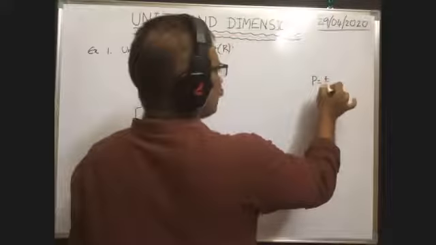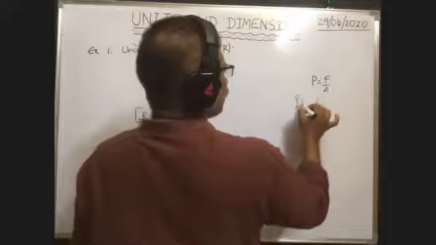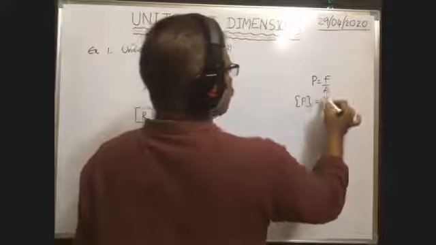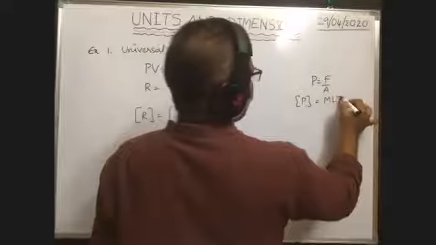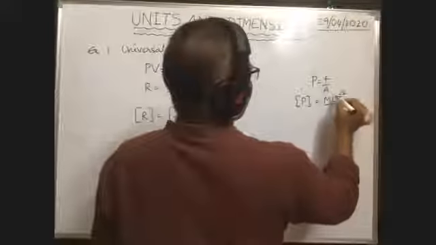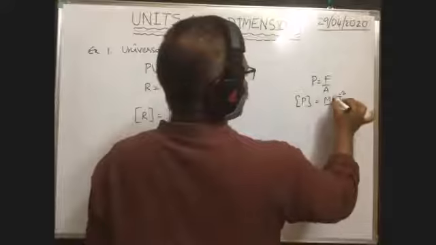So we substitute: the dimension formula of pressure is equal to the dimension formula of force, which in the morning's class we have written as M L T to the power of -2, divided by area, so L squared cancels.